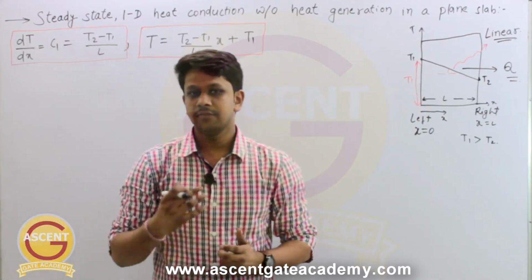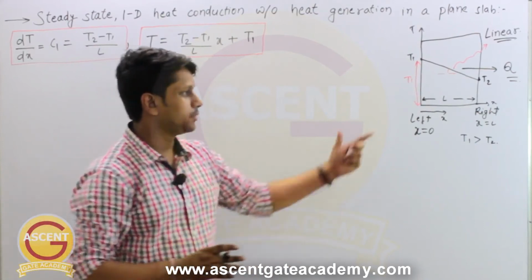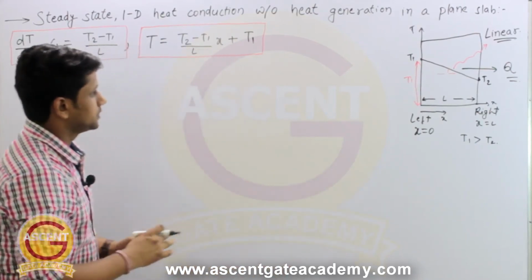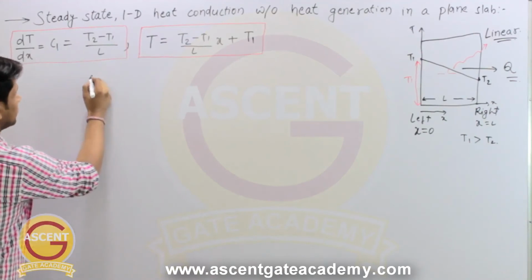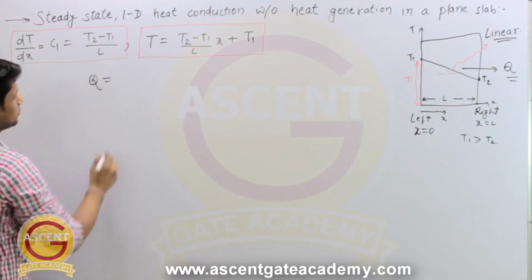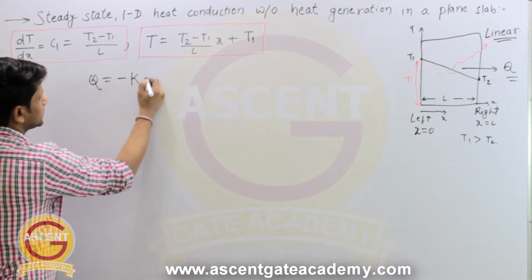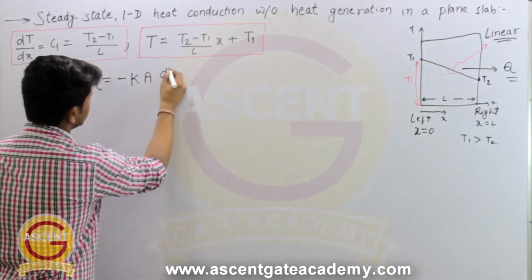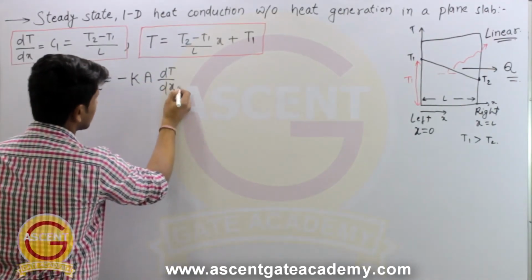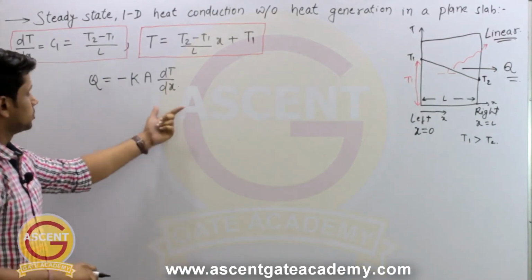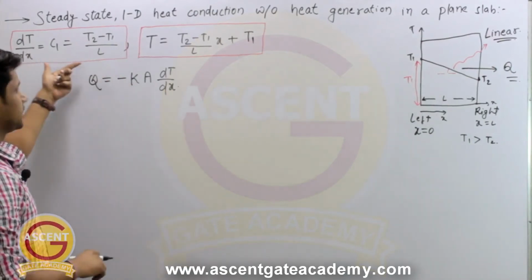Now we will try to derive the equation for heat transfer through this plane slab. So from Fourier's law we know Q equal to minus kA into dT by dx. This dT by dx value we have previously calculated.